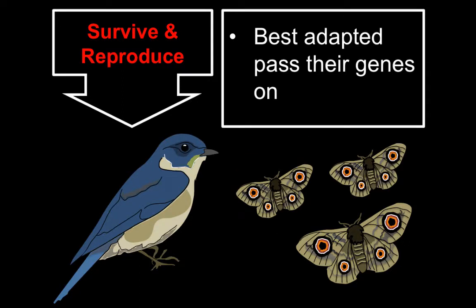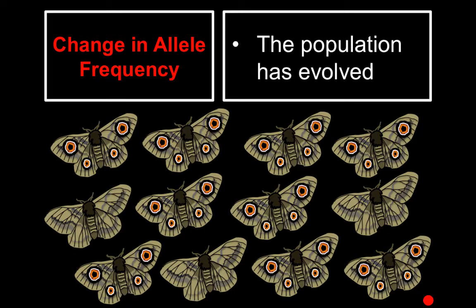The best adapted will most likely pass their genes on, and this is going to result in a change in the allele frequency. So this mutant allele has increased in frequency within the population, and that means the population has actually evolved. If this happens over and over again, you can get large changes in organisms.